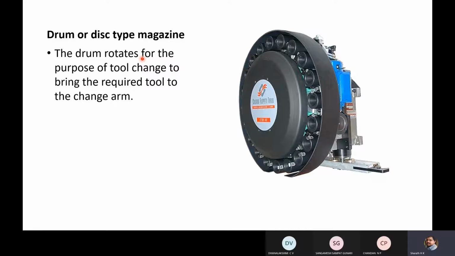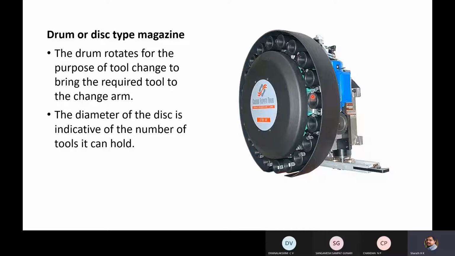The drum rotates for the purpose of tool change to bring the required tool to the change arm. For changing, you have to bring a particular tool to the required position. Suppose this is the location at which tool changing will take place. Next, suppose you have to bring every tool to this location.